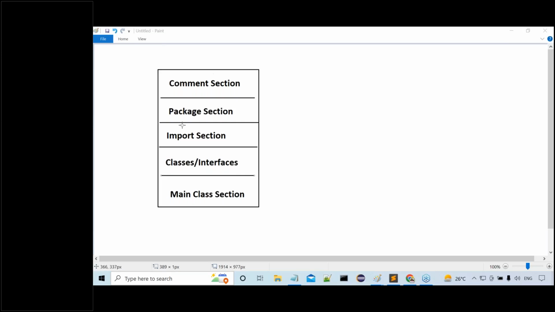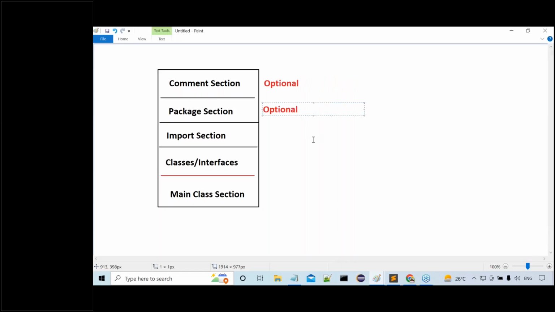Out of all these sections, to write a minimum program, we have to understand which one is mandatory and which one is not. All of you observe carefully. Out of all these things, the comment section is optional. Next, the package section is also optional. Next, the import section is also optional. The classes or interfaces section is also optional.